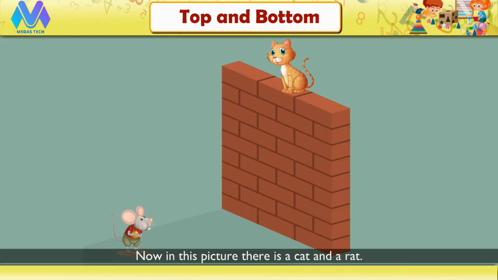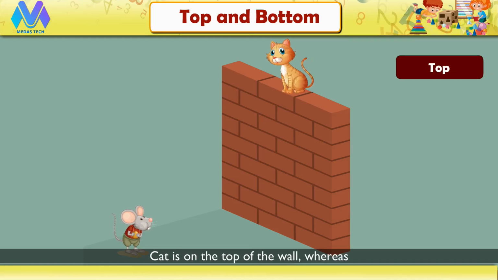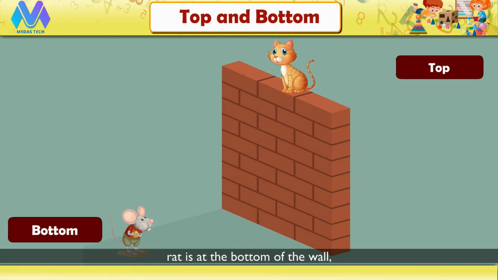Let's identify the positions of the rat and the cat in this picture. The cat is on the top of the wall, whereas the rat is at the bottom of the wall.